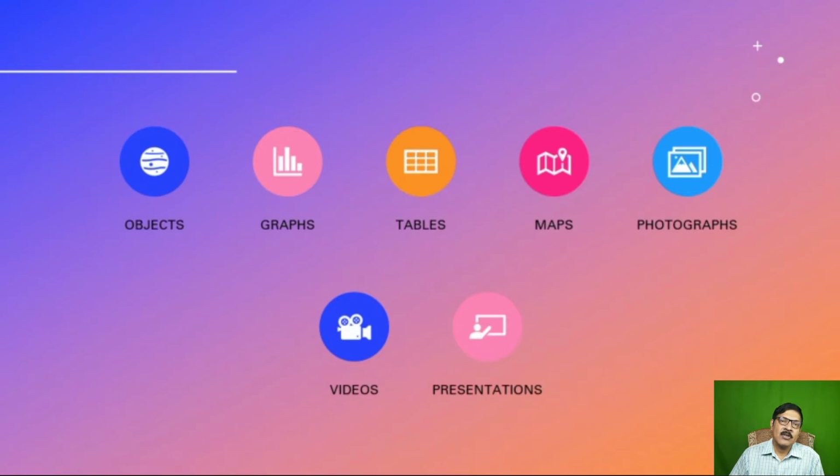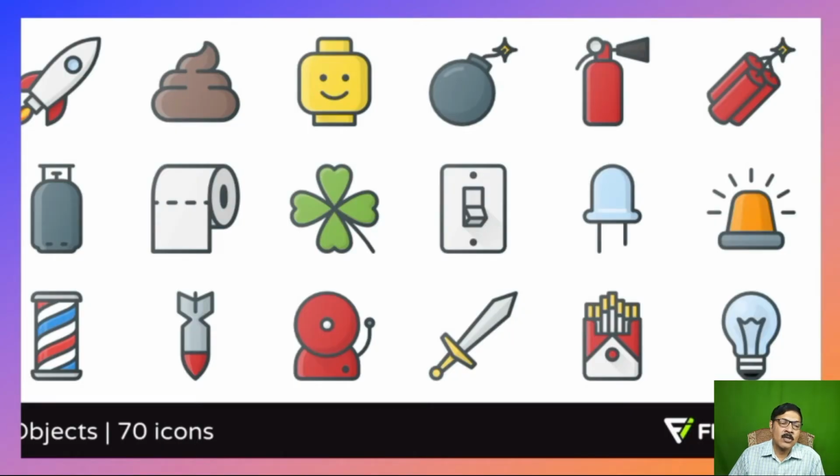If you see, visual communication can be transferred through objects, through graphs, tables, maps, photographs, videos, and even presentations. Visual communication can also be transmitted through icons. And what is an icon? An icon is any kind of shape used to show an explanation or to convey a message to the people it is directed to.